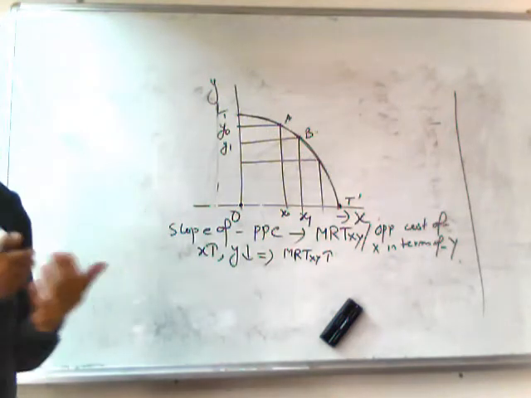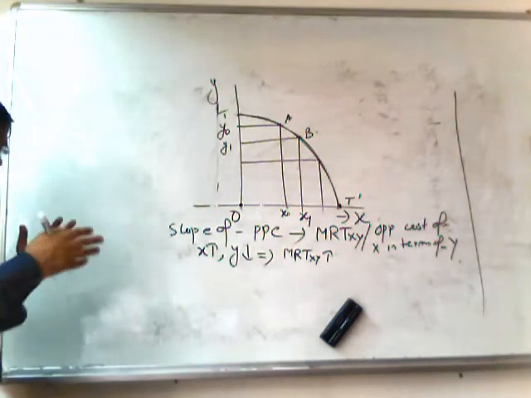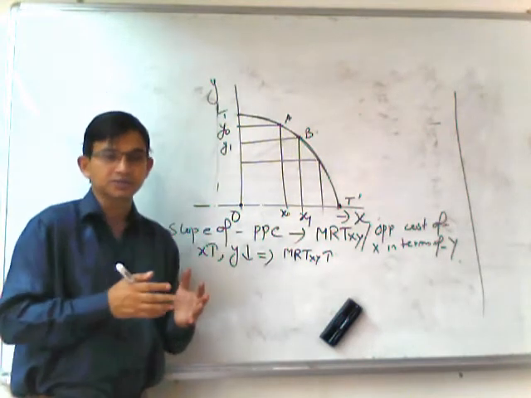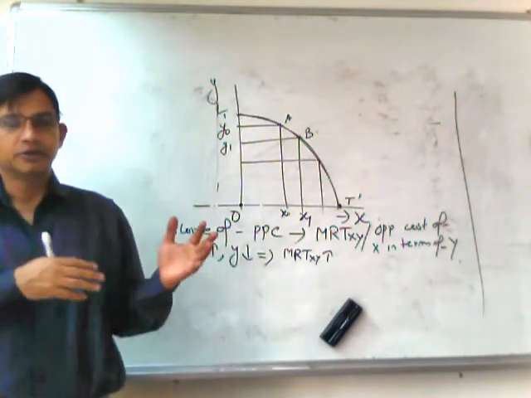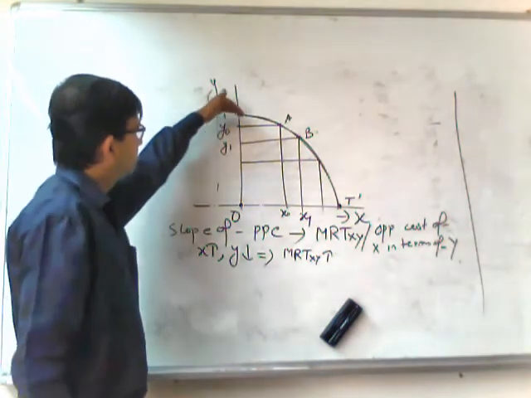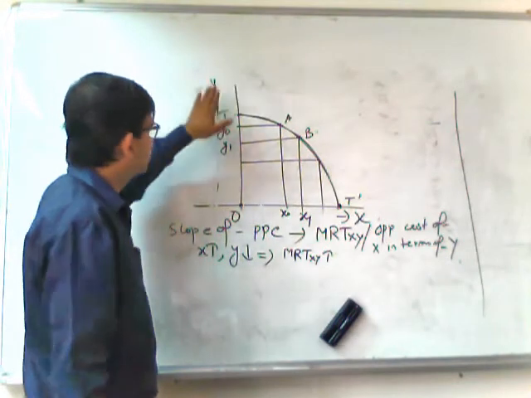So the degree of flexibility differs from person to unit to unit.